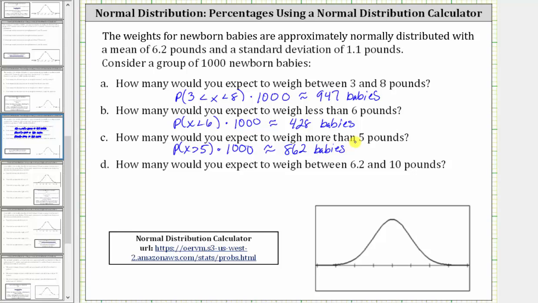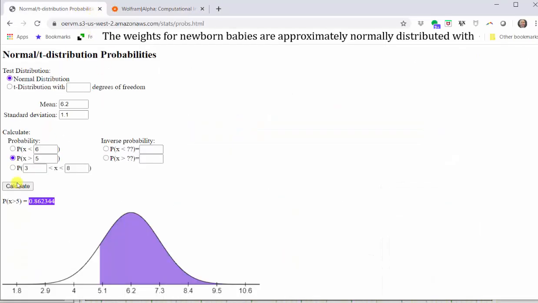And then finally, for the last question, how many would you expect to weigh between 6.2 and 10 pounds? Again, out of 1,000 newborn babies, we first determine the probability that X is greater than 6.2 and less than 10, and then multiply by 1,000. We select the third option under probability and enter the weights of 6.2 and 10. Click calculate.